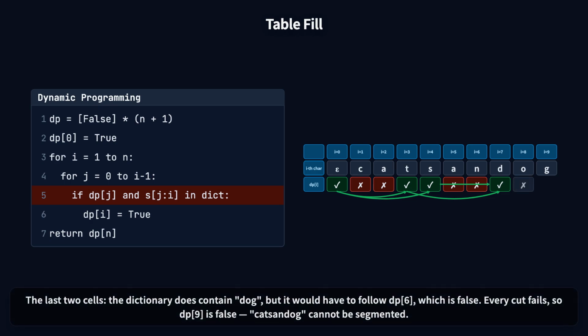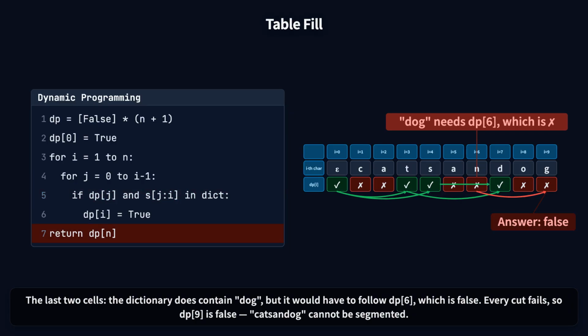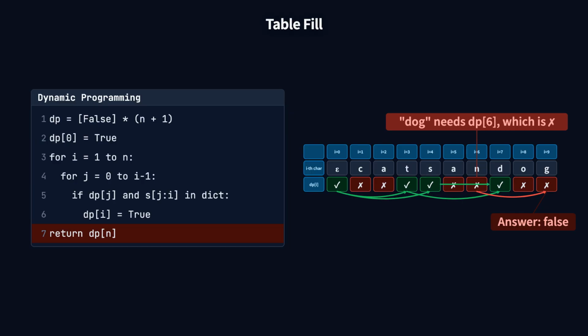For the last two cells, the dictionary does contain dog, but it would have to follow dp[6], which is false. Every cut fails, so dp[9] is false. "catsandog" cannot be segmented.